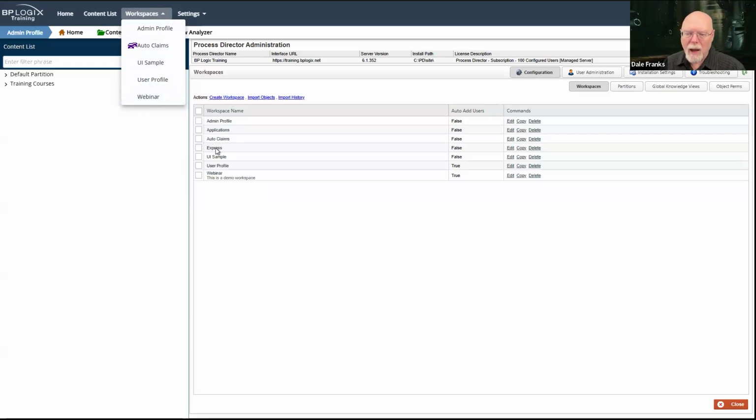For example, I have this workspace called Applications on this system. I have one called Express on the system. Both of those are not workspaces of which I'm a member. Therefore, even though I am a system administrator and even though I exercise godlike control over this particular system, I don't have access to those workspaces.